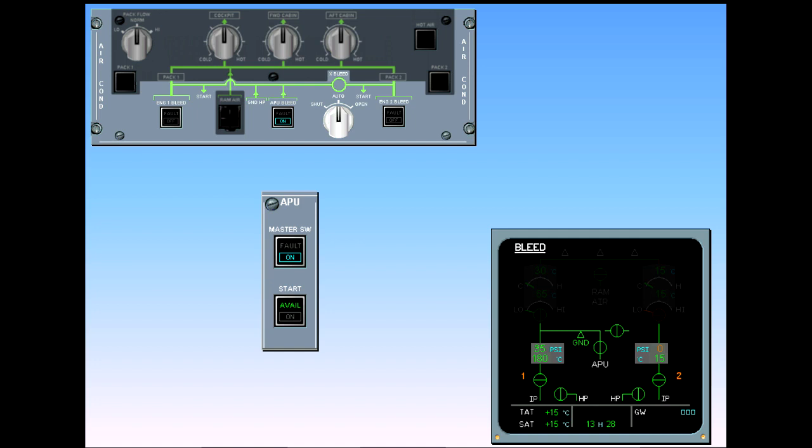The cross bleed valve is automatically opened. It is displayed amber during transit and inline green when fully open. And the right side bleed pressure and temperature are displayed in green.